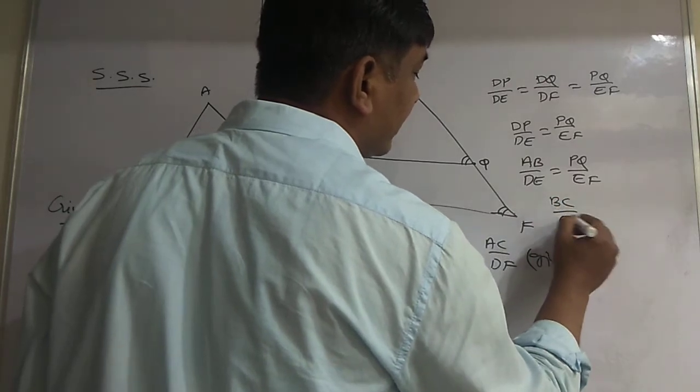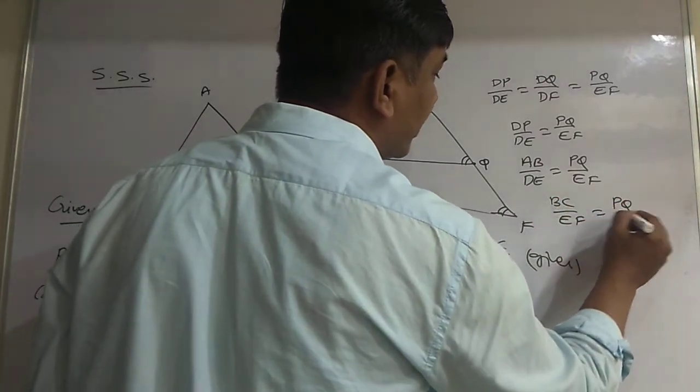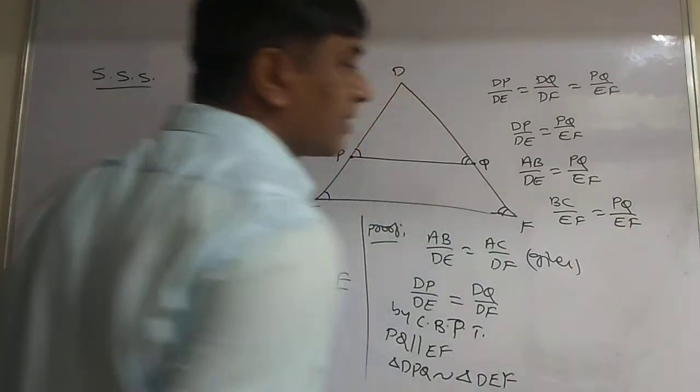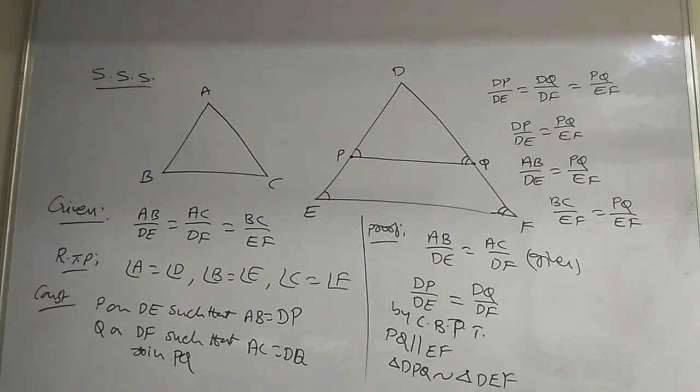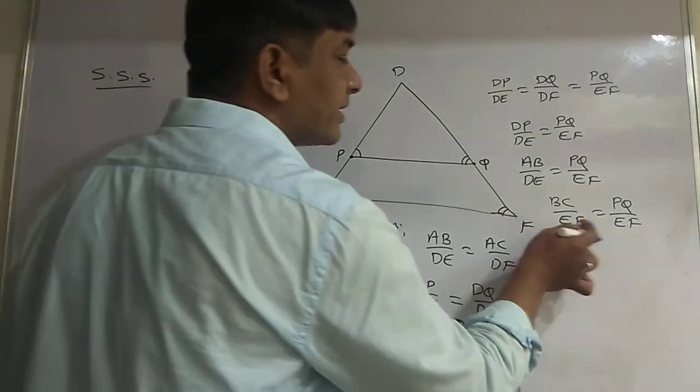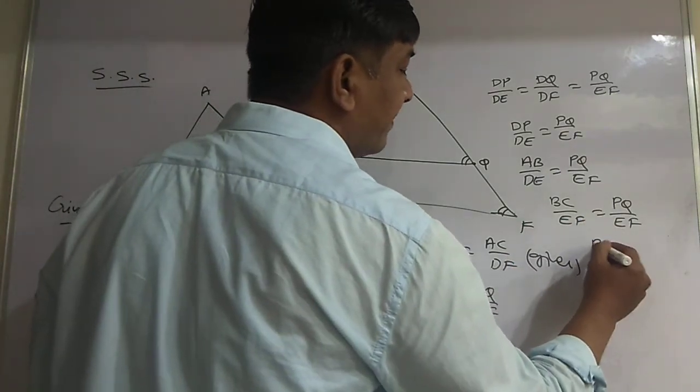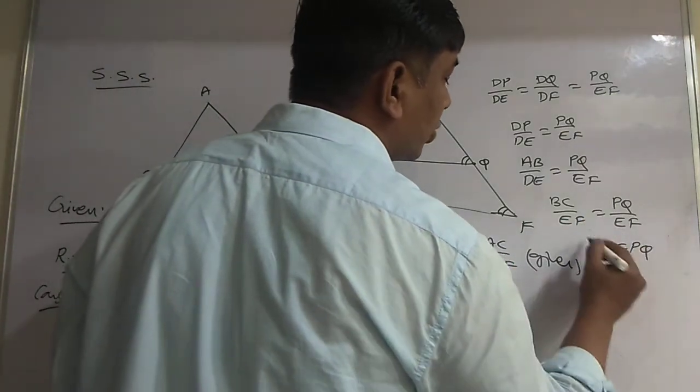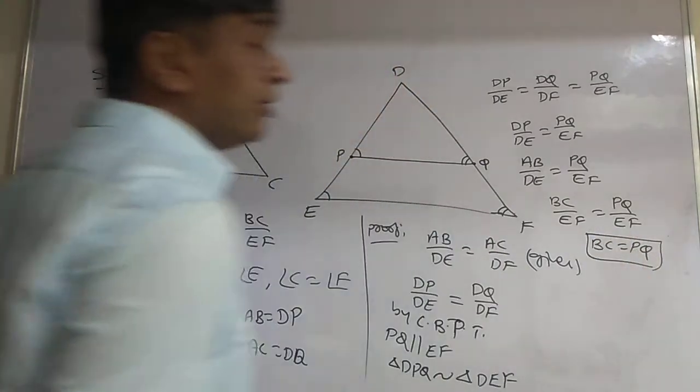So BC by EF is equal to PQ by EF. Since denominators are same, BC is equal to PQ.